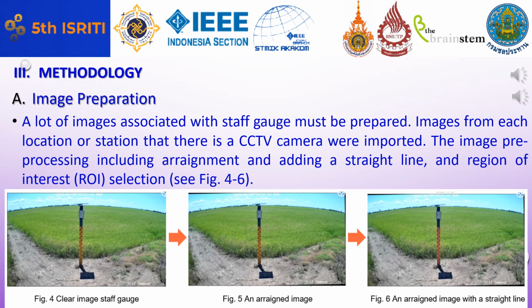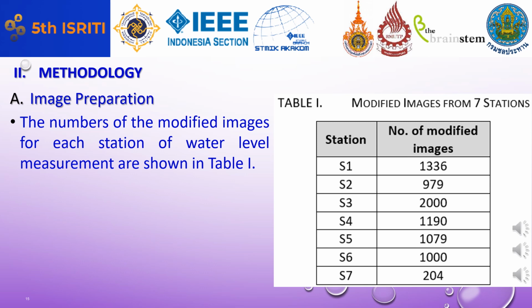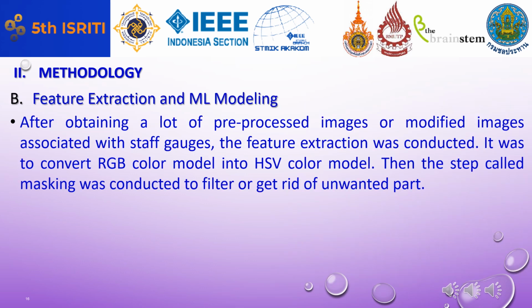This slide shows the image preparation. The gray image of the staff gauge is arranged, then the straight line is added. Then the images that show water were selected before cutting some of them for image modification. This slide shows the numbers of the modified images. You can see that station S3 shows the highest number of 2000, obtaining a lot of modified images associated with staff gauges.